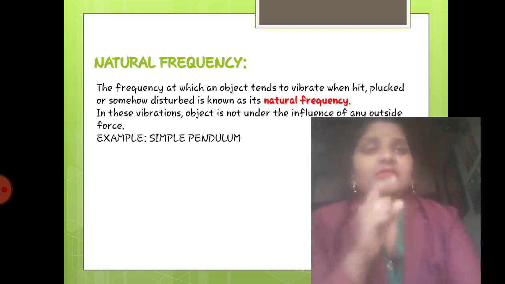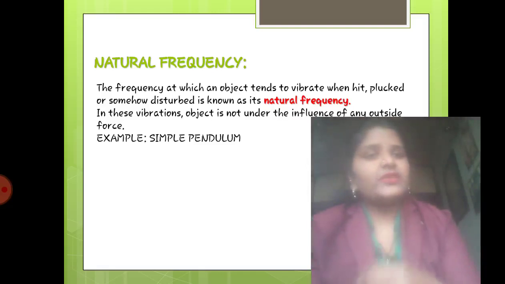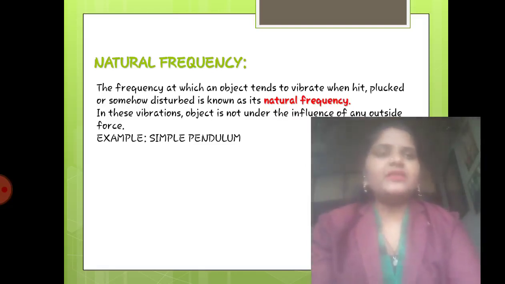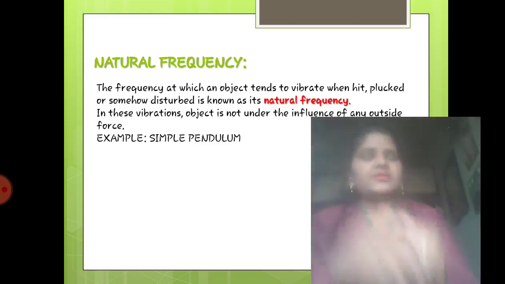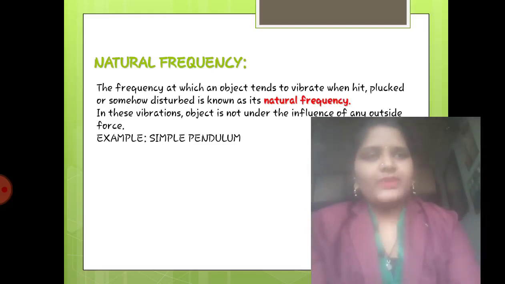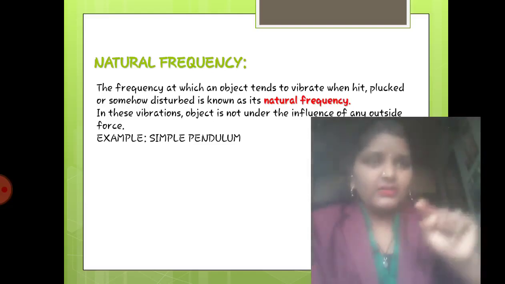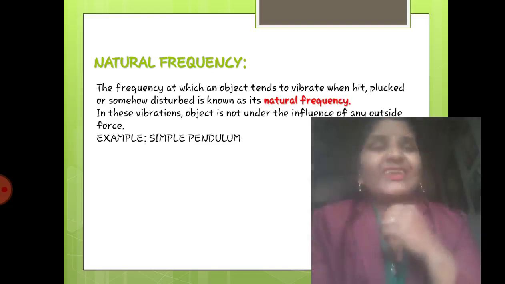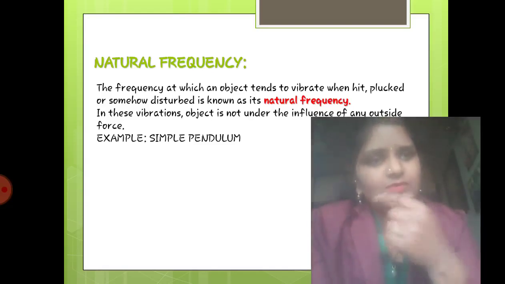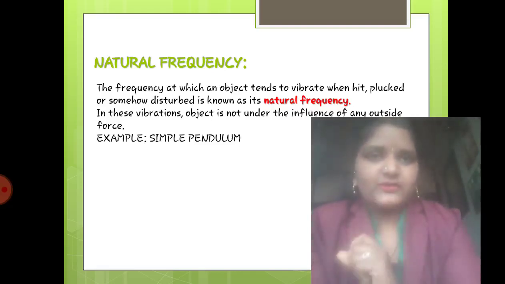Or we can consider the example of a guitar. If you pluck a guitar, what will happen? The string will vibrate. Or, as we have seen in the last part, if the string is attached at both ends and I pluck that string at midway, it will create a wave, and the particles on the string will vibrate, right? So that was the natural frequency. If I disturb anything and it vibrates, that is nothing but the natural frequency.